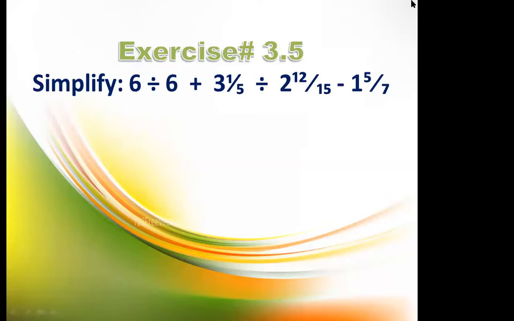So here you have exercise number 3.5. Here you have 6 divided by 6 plus 3 whole 1 upon 5 divided by 2 whole 12 upon 15 minus 1 whole 5 upon 7. So what you will do for that, again you will use the DMAS rule, and I am going to solve it on my notebook. Here it is.